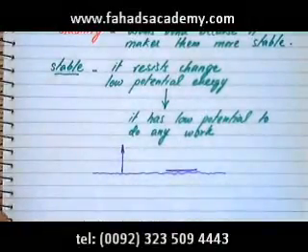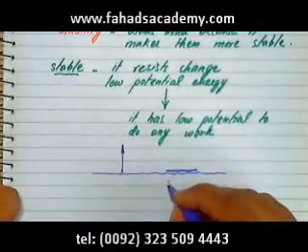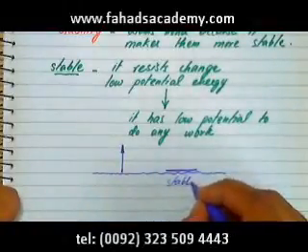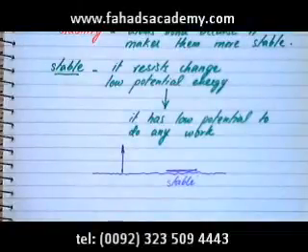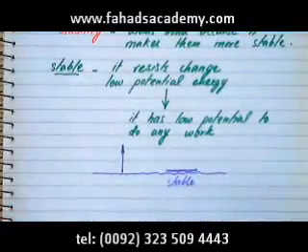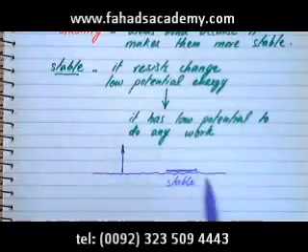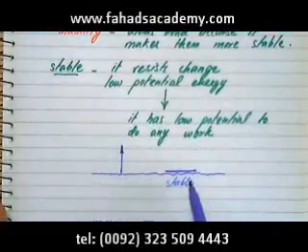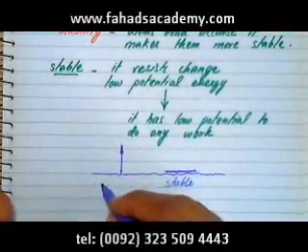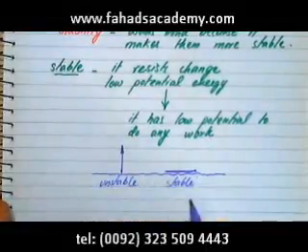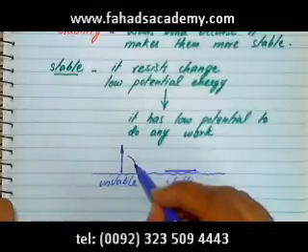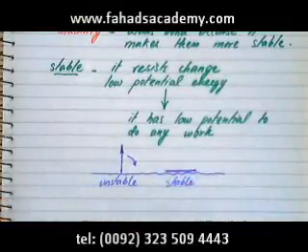Which state is more stable? This one is stable. The reason is that it won't do any work. It has no potential to do any work. It's going to resist change. It's not going to change on its own. It's going to stay flat on the ground. Whereas this one is unstable. If I leave it there, there's a very high probability that it can topple over, it can fall over. So there's a lot of potential for it to do work.